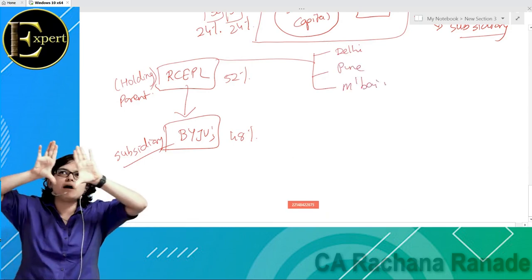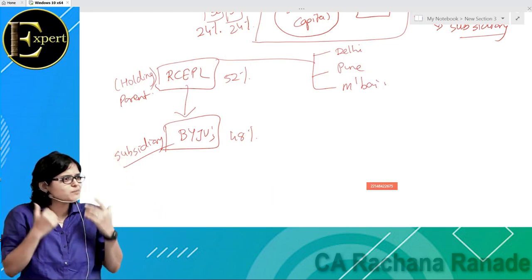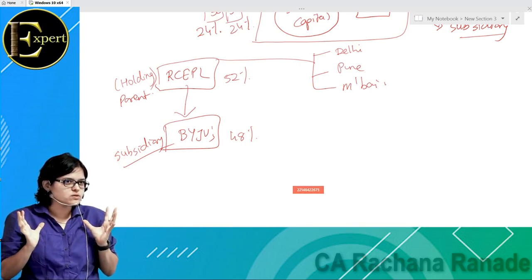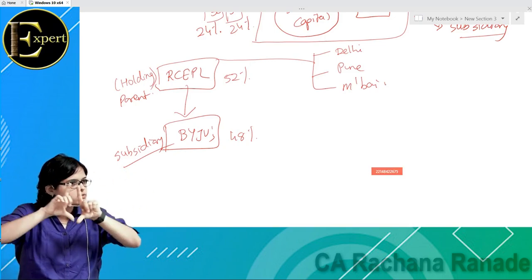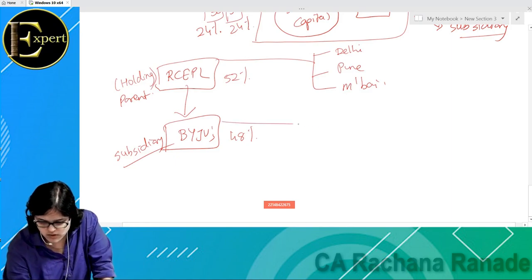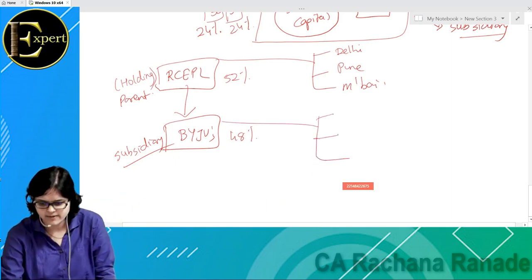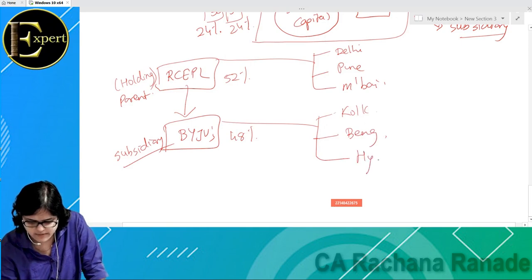Okay, but what about Byju's? What would be the name board in front of their office? Right now Byju's only, correct? So Byju's name board, let us say they also have branches all over India. One in Kolkata, one in Bengaluru and one in Hyderabad. So when Byju's is preparing its own P&L, what will be taken together, tell me?